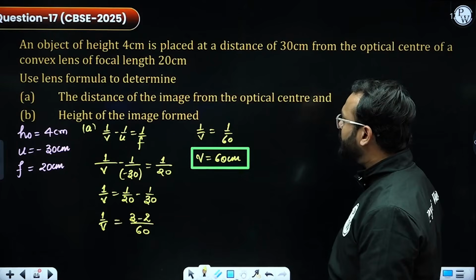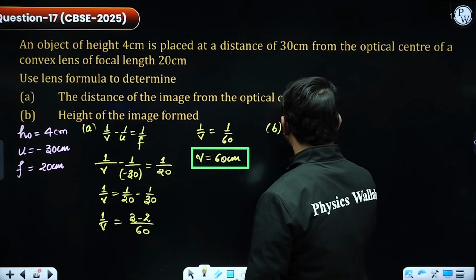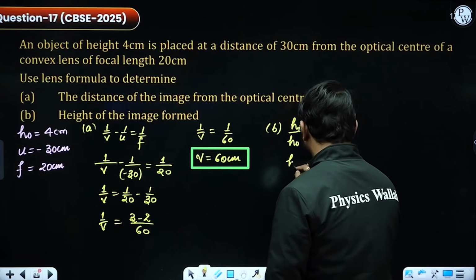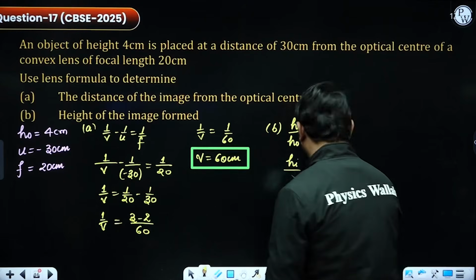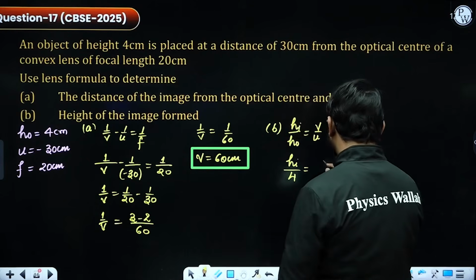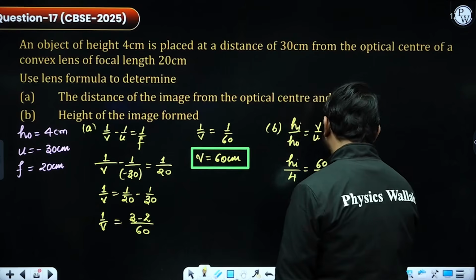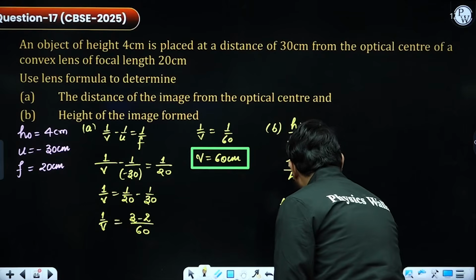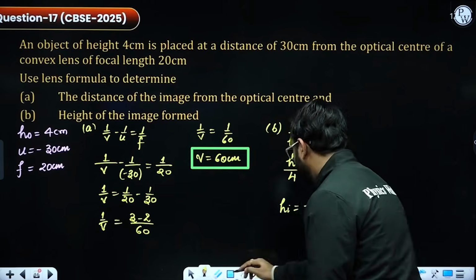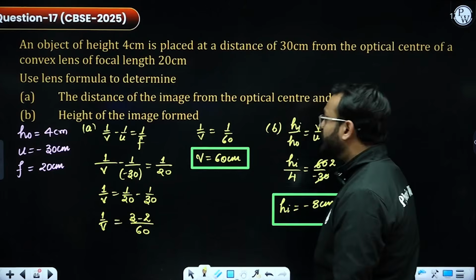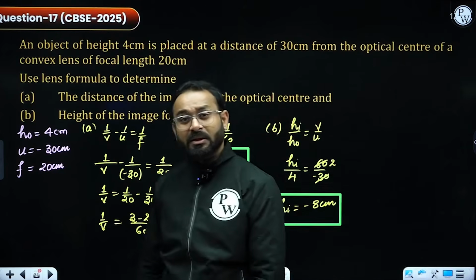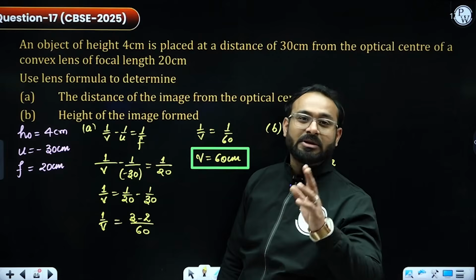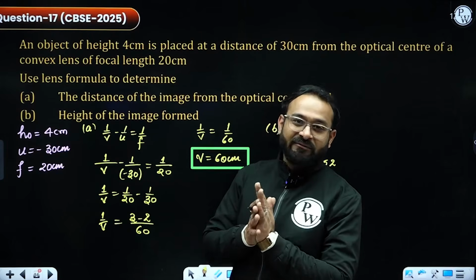Second, height of the image formed. So we know the relation HI upon HO equals V by U. So the height of image is unknown. Height of object is given as 4. Image distance 60, object distance minus 30. Let's cancel out. You will be getting 2. And the height of image that we have got is minus 8 centimeter, which clearly states the image will also be real and inverted, because the height came out as negative. That means it is below the principal axis, parallel to the negative y-axis.